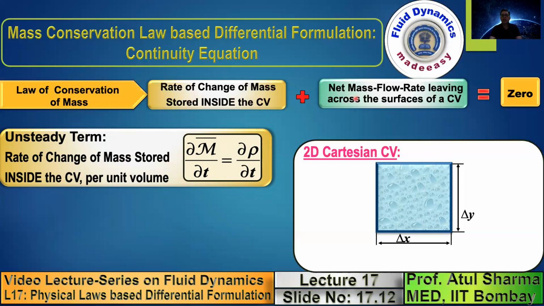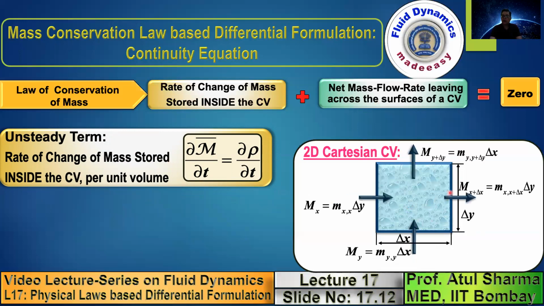To calculate the second rate of change, we take a control volume as shown here with delta x delta y, and we represent the mass flow rate. The mass flow rates that we show here are on the positive faces, that is the right face and top face. The positive faces correspond to those faces where the outward normal vector is in the positive direction. If you draw the outward normal vector, it is in the positive x direction. So this is the positive surface. If you take the left surface, the outward normal is in the negative x direction. So this is a negative surface.